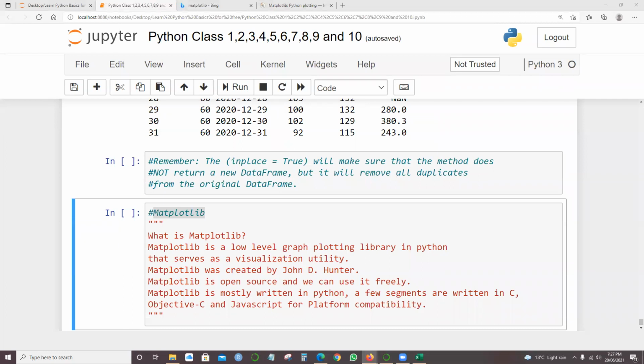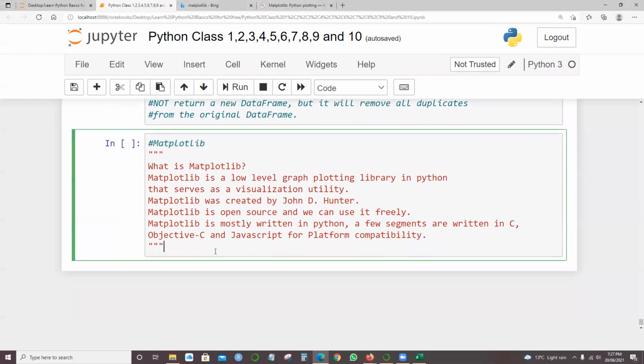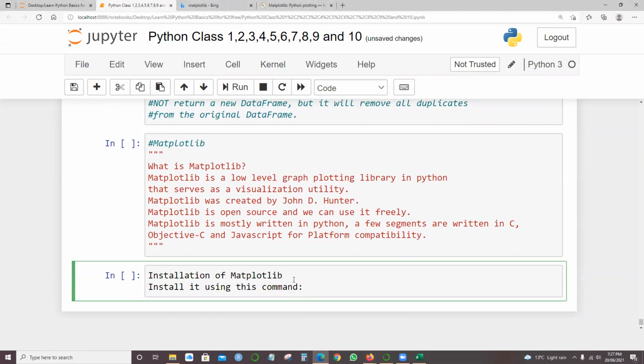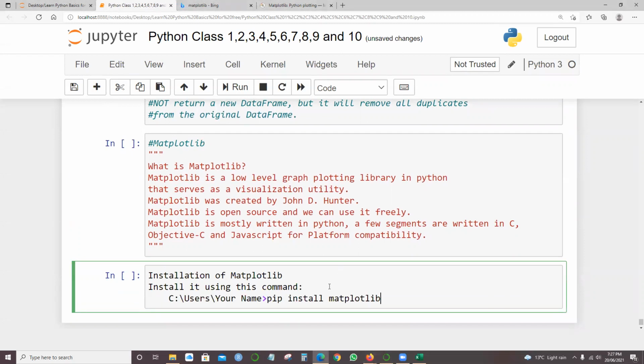One thing you need to do before using matplotlib is make sure you have it installed on your machine. That is important. It's easy and simple, using the command pip install matplotlib. I've given the commands for numpy and pandas also; it's the same case.